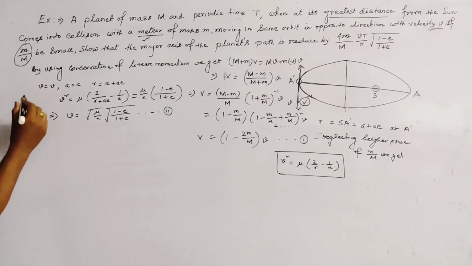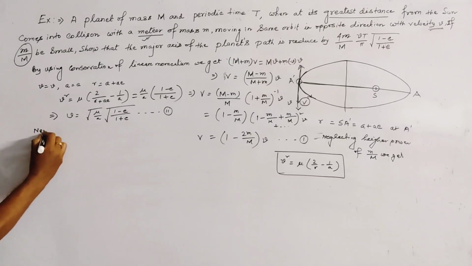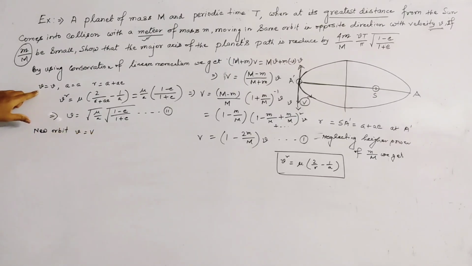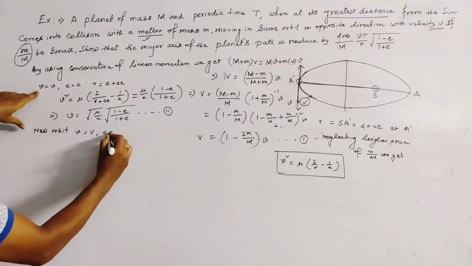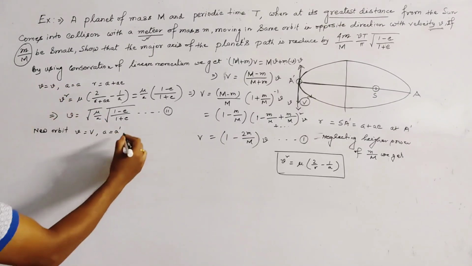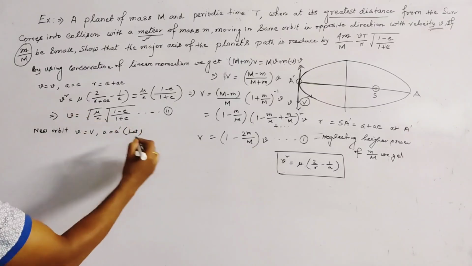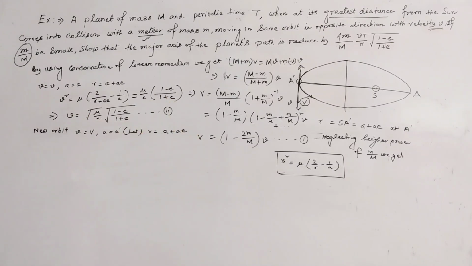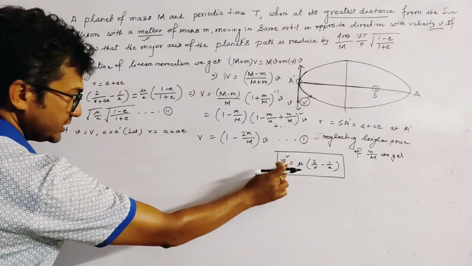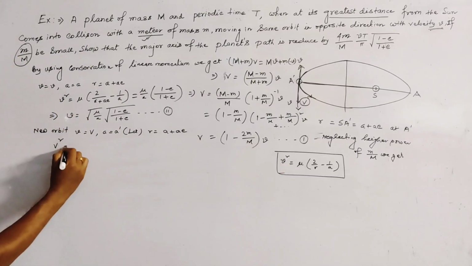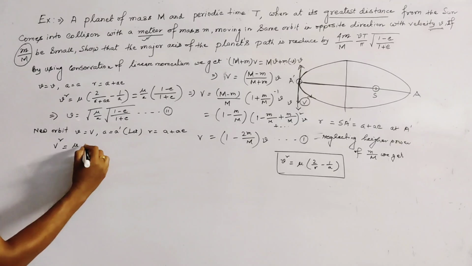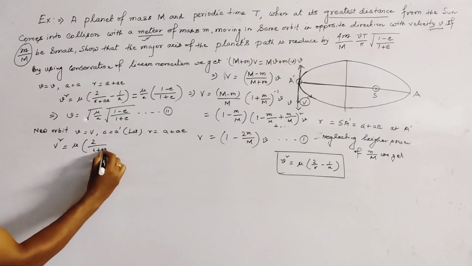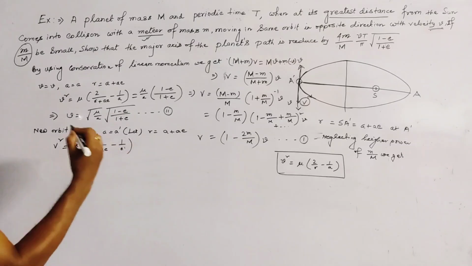And for the new orbit small v is equal to capital V, small a is equal to a' we let, and r is the same as the previous, so we get using this relation v square equal to mu into 2 by (a plus ae) minus 1 by a'.